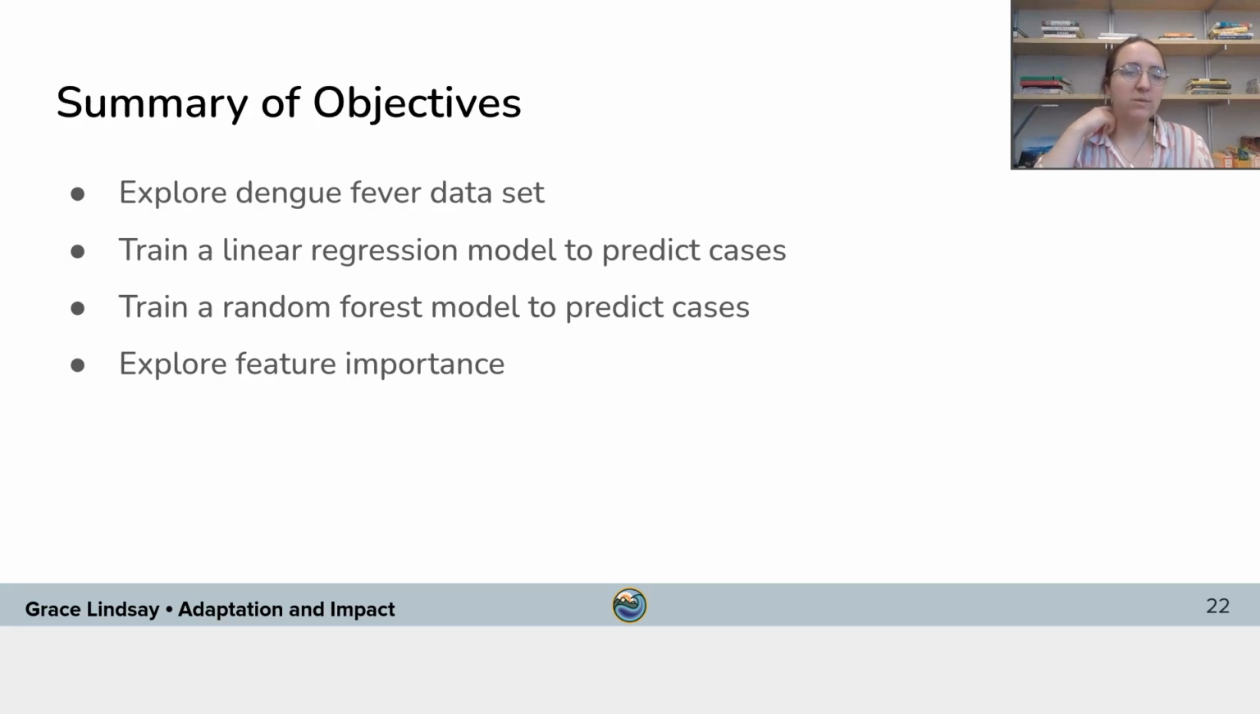Okay, so to just summarize what you'll be doing, you're going to explore the dengue fever data set, then you're going to train a linear regression model to predict cases, and then you're going to compare that to a random forest model for predicting cases. And then you're going to look into some of these feature importance methods to see if you can figure out which inputs from the data the model is using to predict the cases that it's predicting.